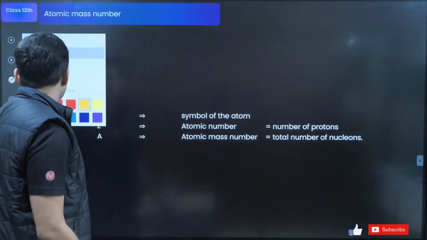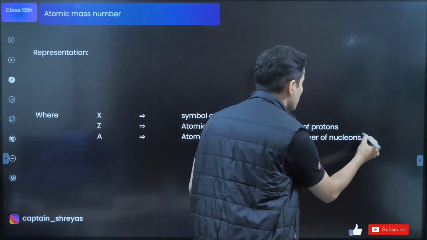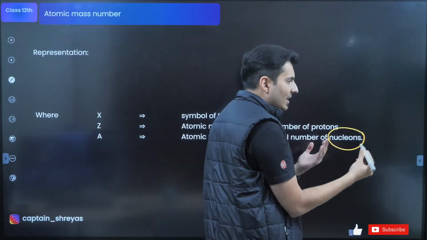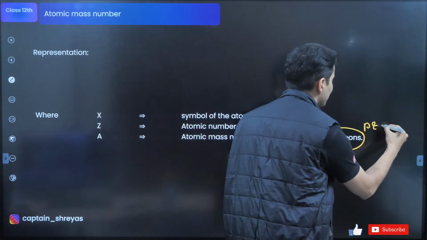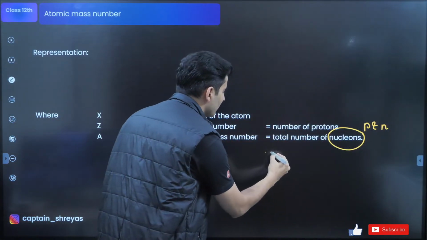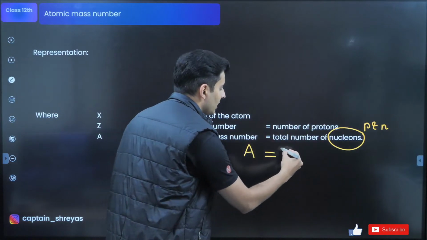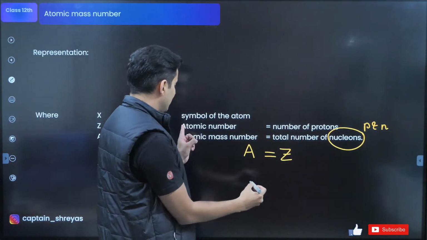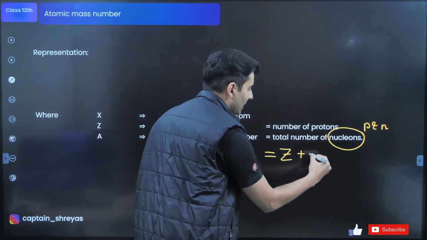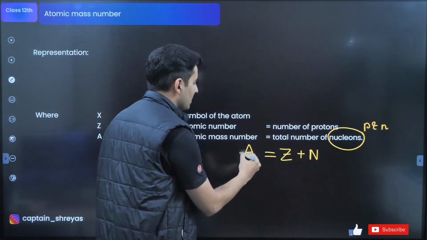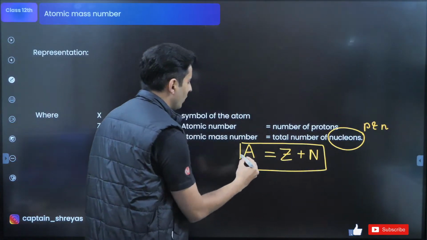So when I say the word nucleons, this means all those things which are inside the nucleus, basically protons and neutrons. So this value, atomic mass number, capital A, is the number of protons, which is Z, plus the number of neutrons. This is also a very important formula.